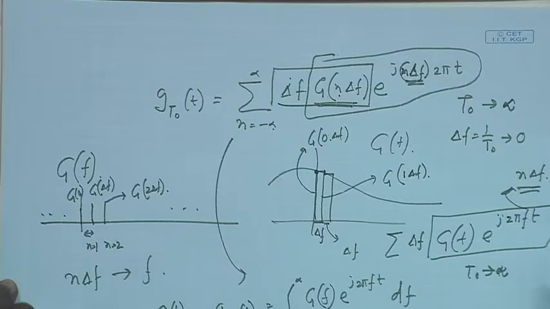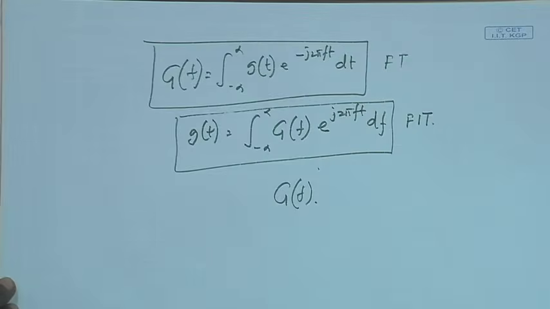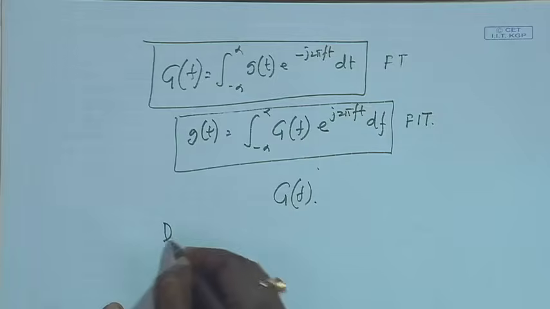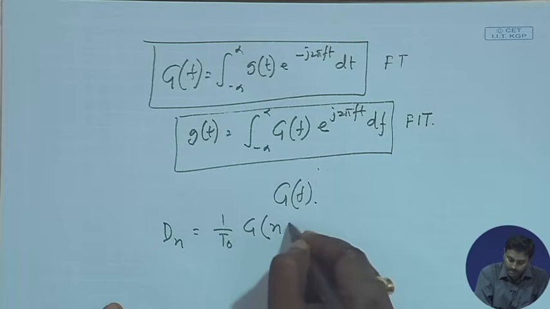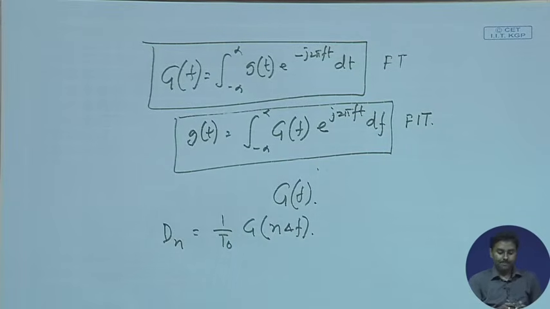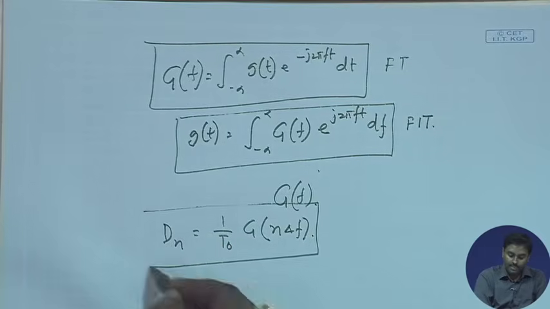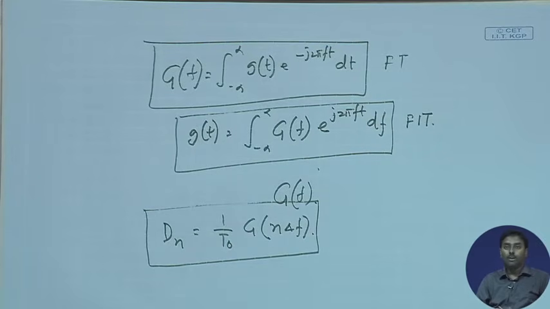So, basically we have already stated that Dn must be 1 by T0 into G(n del f). Right. What was our Dn? Dn was, for every frequency component, the corresponding amplitude and phase. Dn was giving me that.